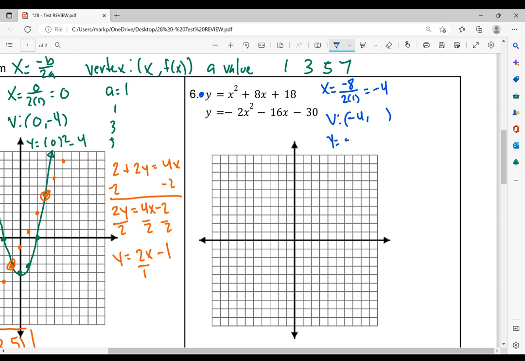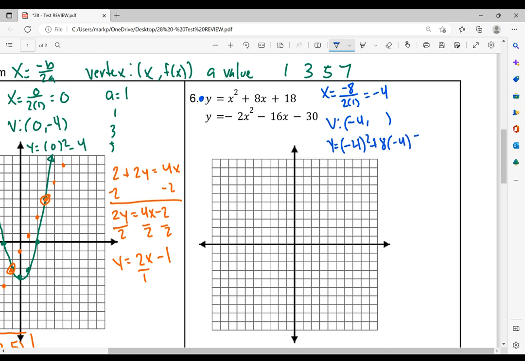So y equals negative 4 squared plus 8 times negative 4 plus 18. All right, I'm going to type that into my calculator real quick, just so I don't make any errors. So let's see. Negative 4 squared plus 8 times negative 4 plus 18, which gives me 2.